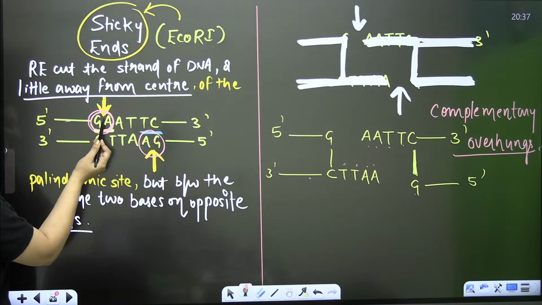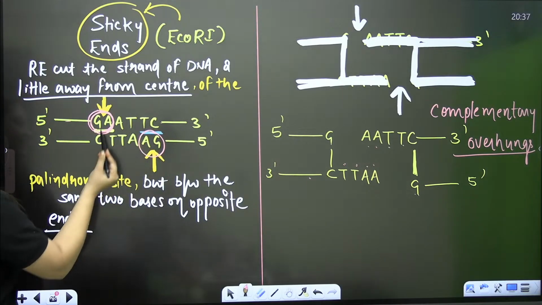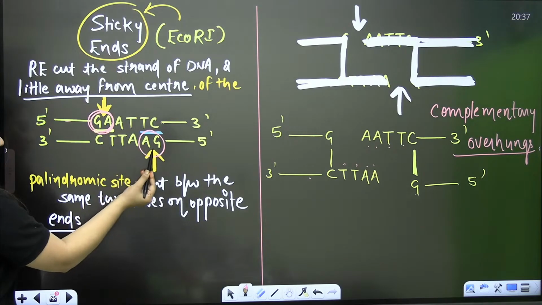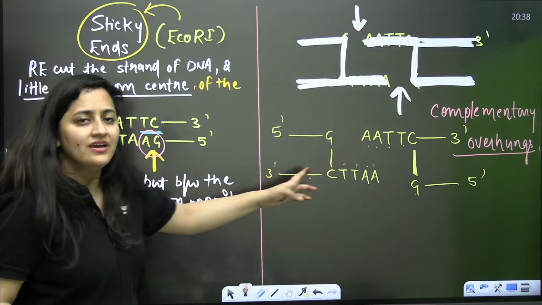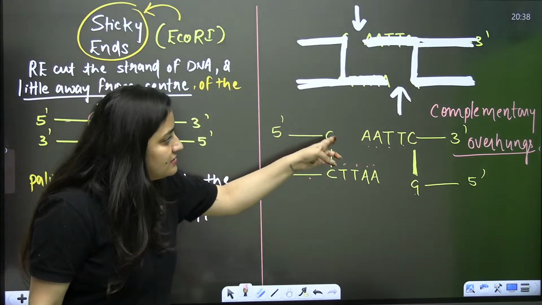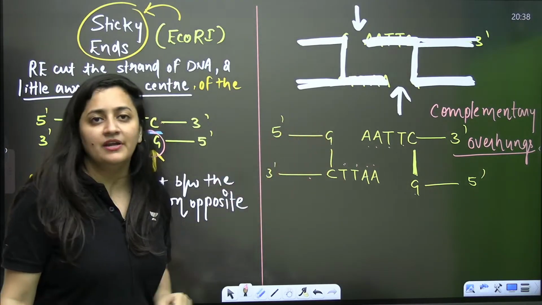So basically when you are breaking the bond in between GA and GA here, this G will get separated, and they all will stay together. And here also this G will get separated, they all will stay together, and that's what I'm trying to show you here. So this is the meaning of complementary overhangs.